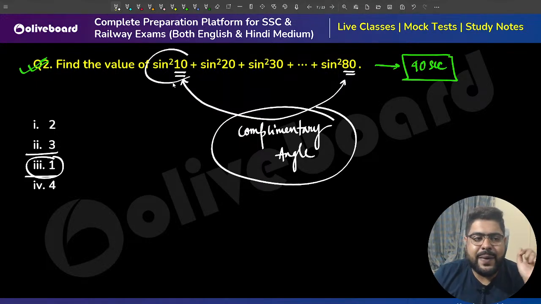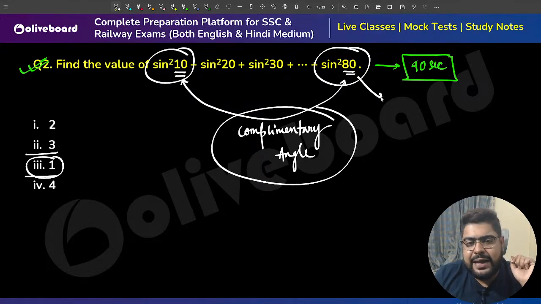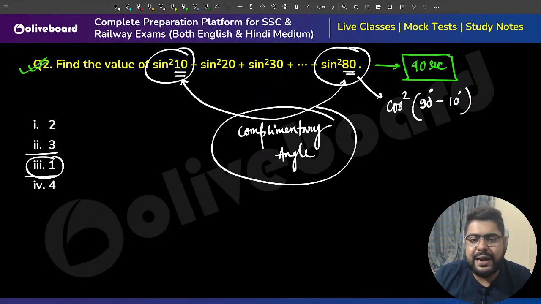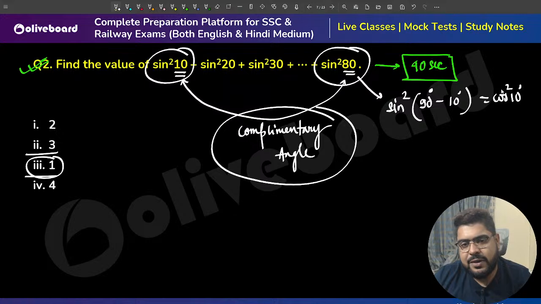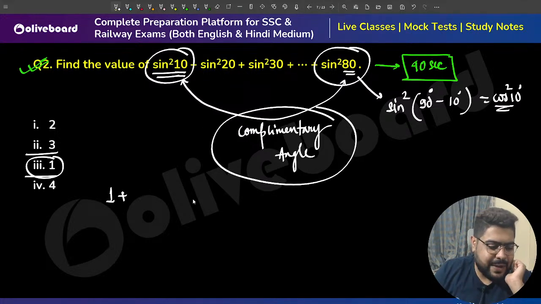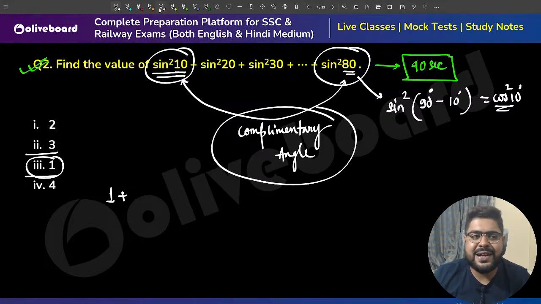Meaning sin square 10 plus sin square 80 can be written as sin square 10 plus cos square (90 degrees minus 10 degrees), or rather cos square 10 degrees. Now sin square 10 plus cos square 10 is 1. Yes, Anik, you are absolutely correct.